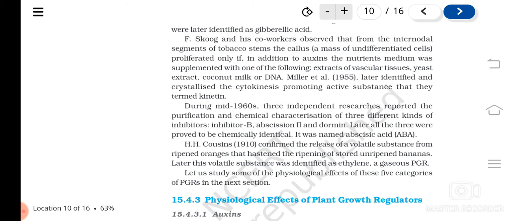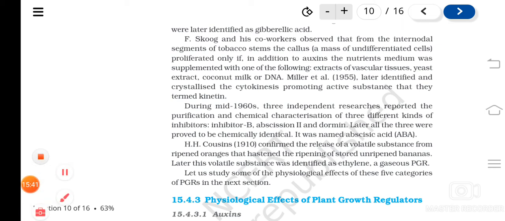Then in the 1960s, different scientists identified three different kinds of inhibitors: inhibitor B, abscission II, and dormin. Later on it was found that all these three compounds are chemically the same, and it was given the name abscisic acid. Understood? So abscisic acid also was found in this way.